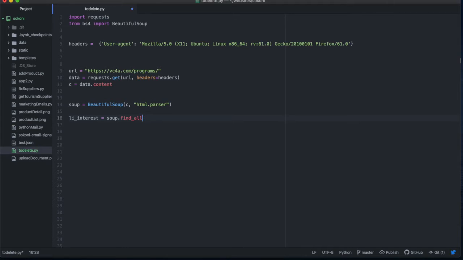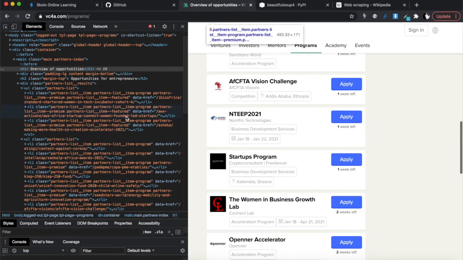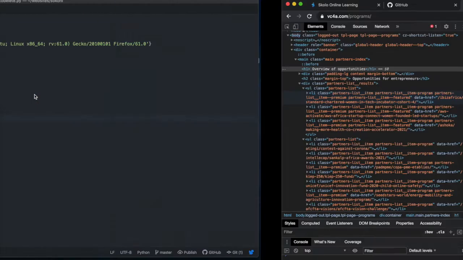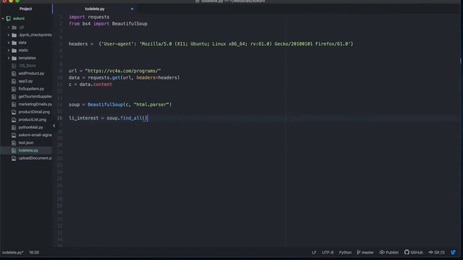So in this specific case, we wanted to find all list items, okay? So we wanted to find all li objects. So we're going to say we want you to find all li. All right, so let's do it like this and see what we get. So I'm going to just, and then we can say print this.